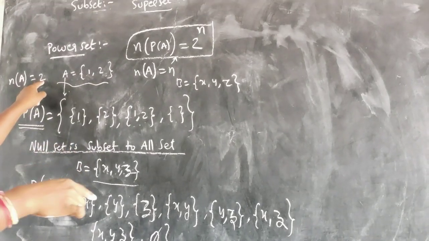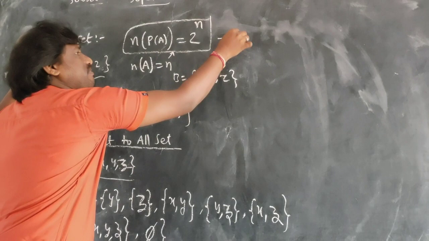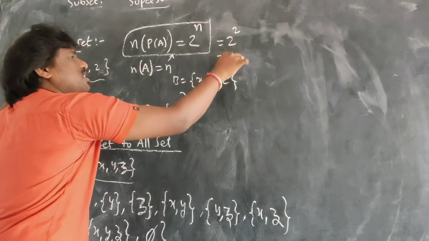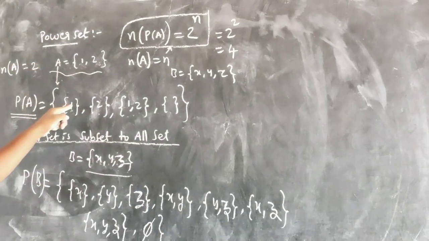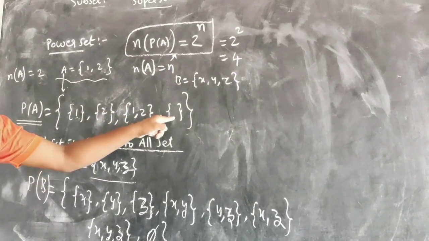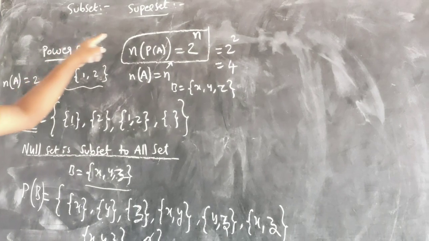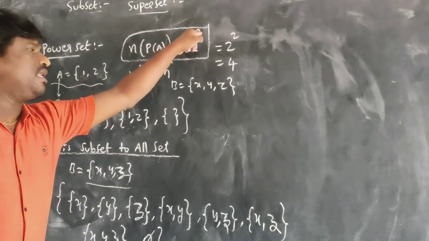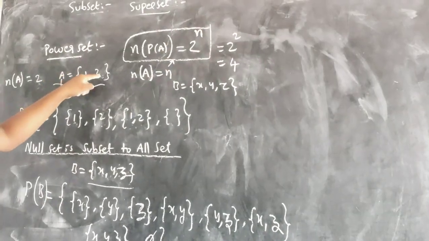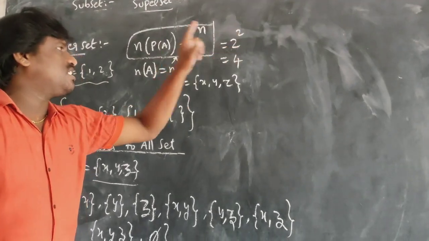If it is 2 elements, I can write 2 power 2. 2 power 2 is how much? 4. See here, I got 4, or not? 1, 2, 3, 4. So the number of power sets for a set is given by the formula 2 raised to power n. If I have 2 elements, I get 2 squared, that is 4.